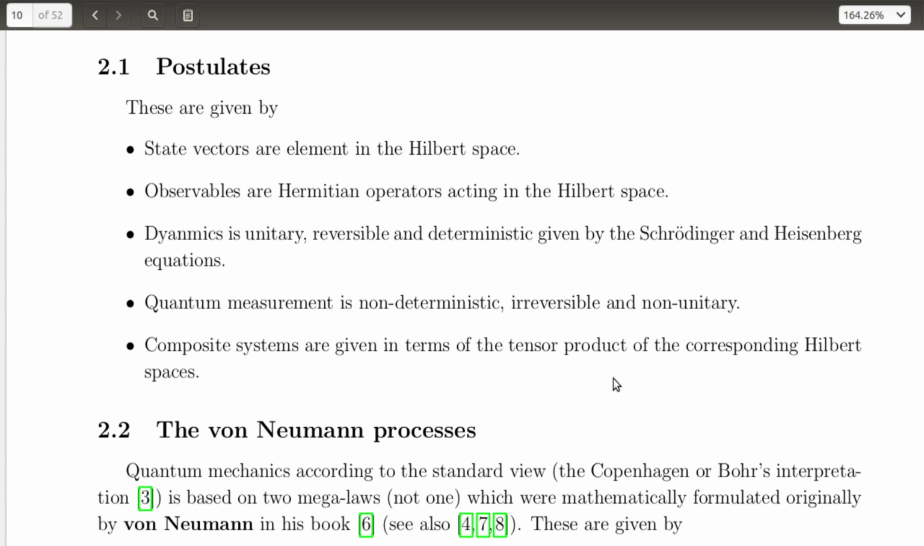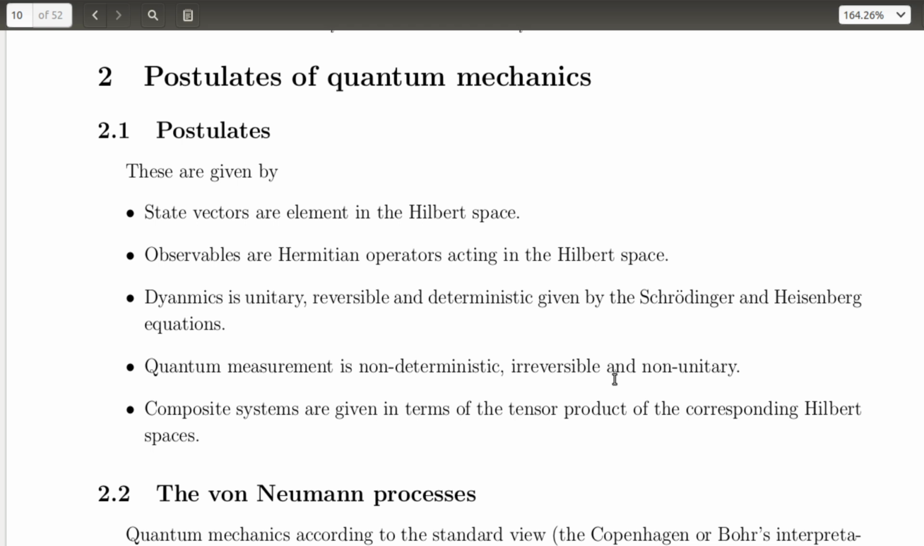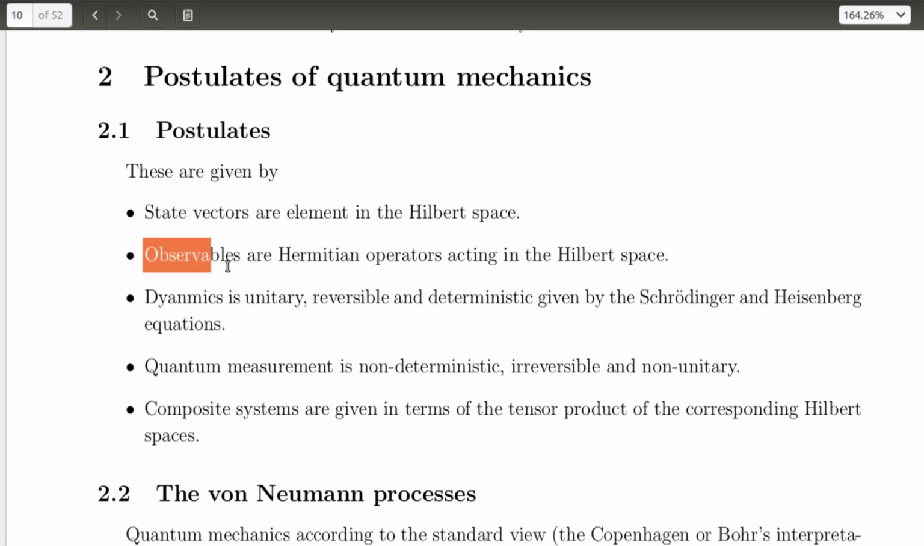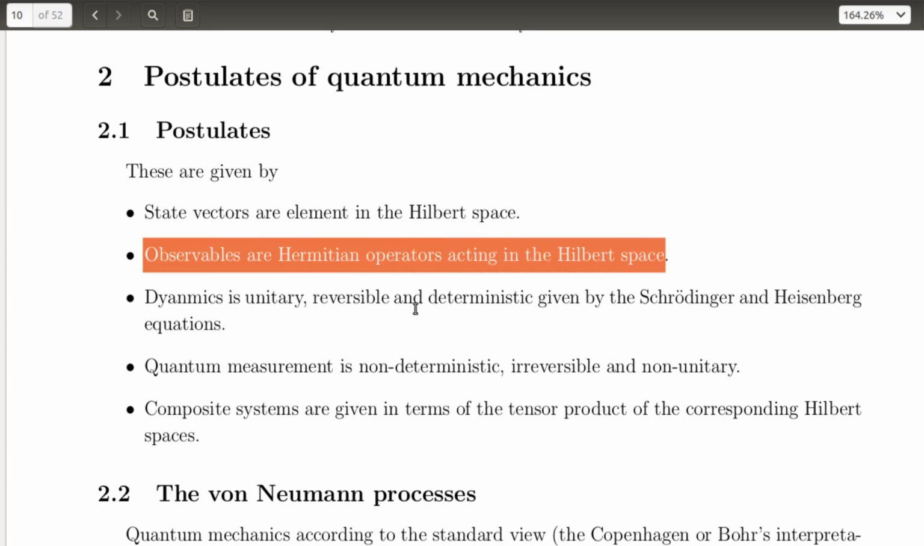First, let's summarize the 5 postulates that form the framework of quantum mechanics. State vectors. The state of a quantum system is described by a vector, or ket, that resides in a mathematical structure called a Hilbert space. Observables. Any measurable quantity, such as position or energy, is represented by a Hermitian operator that acts on the state vectors within this space.